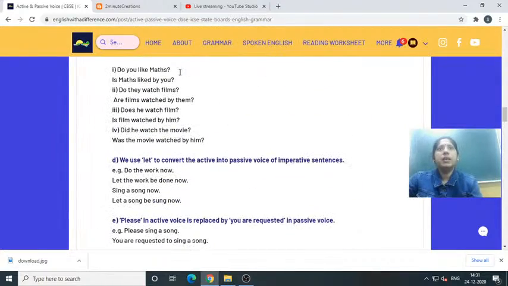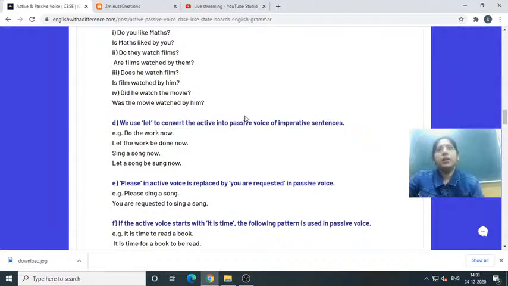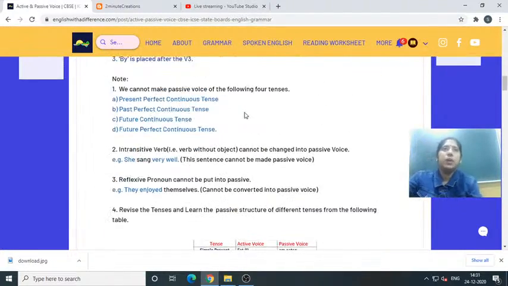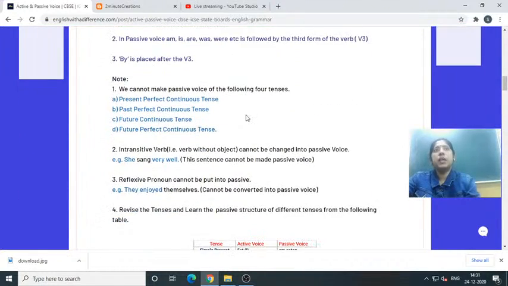So many things are there. I just want to discuss up to this. Imperative sentences I will discuss afterwards. First of all, today this one. Okay, active and passive, this much only.